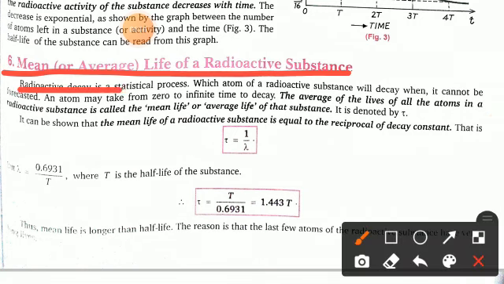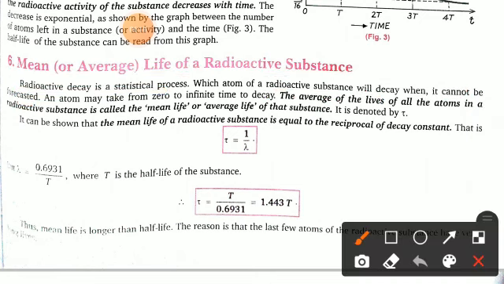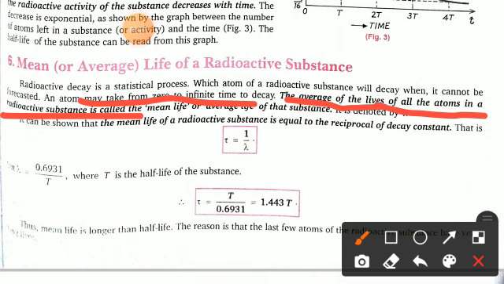Now come to the mean or average life of a radioactive substance. Radioactive decay is a statistical process; which atom of a radioactive substance will decay when cannot be forecasted. So an atom may take from 0 to infinite time to decay. Here you can see that the average of the life of all the atoms in a radioactive substance is called the mean life or average life of that substance. It is denoted by tau.